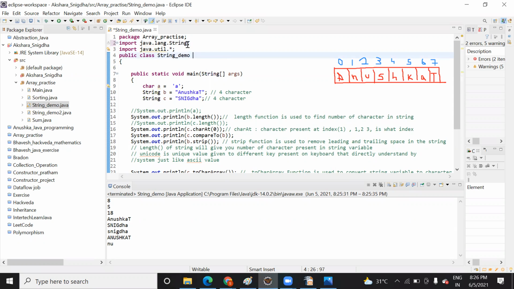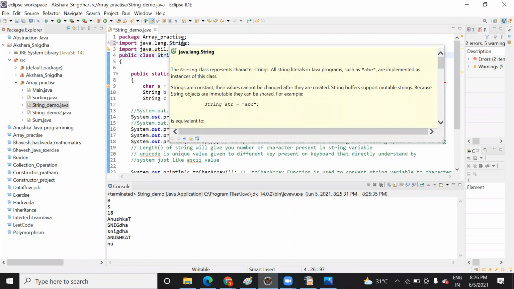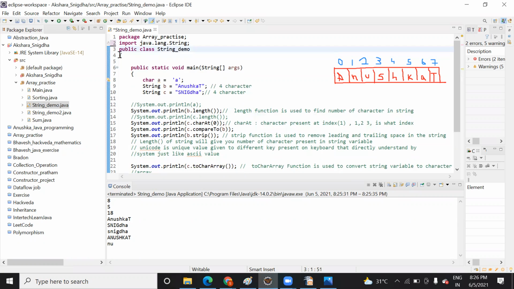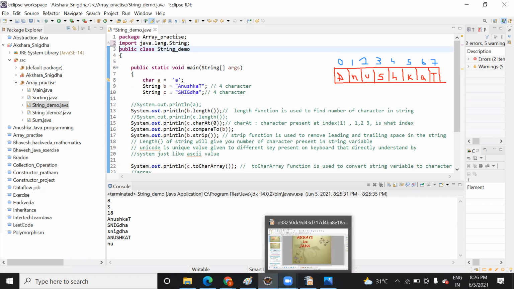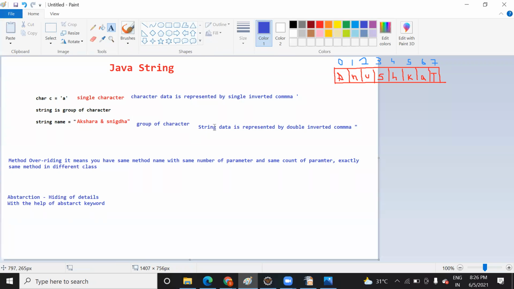So you see, when I edit this yellow line, remove it, because it needs to be used on your system when you want to work with the string. And here util is not needed. Util is needed when you want to read a user input. So as of now, the motive behind showing you the string is that a string is a group of characters, and string data is always represented with double inverted commas.